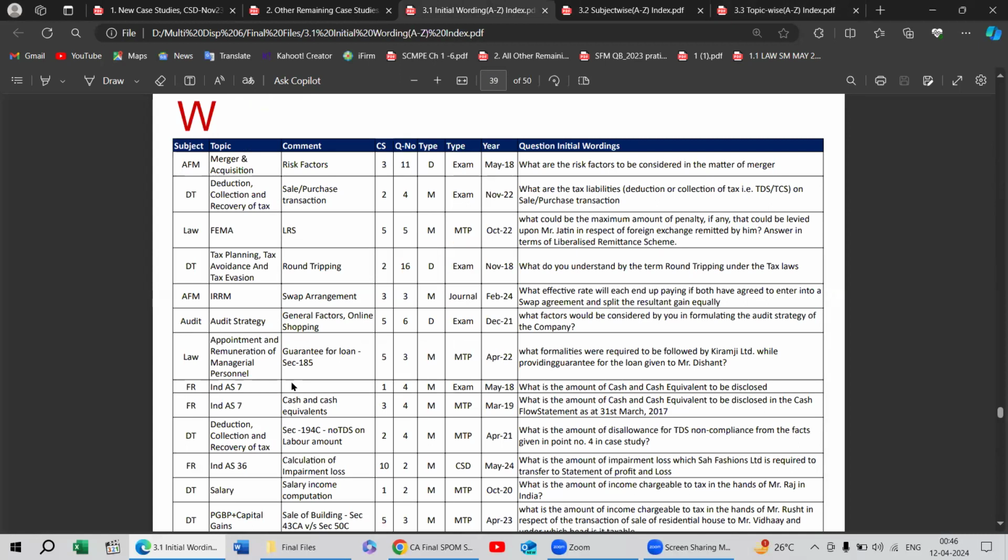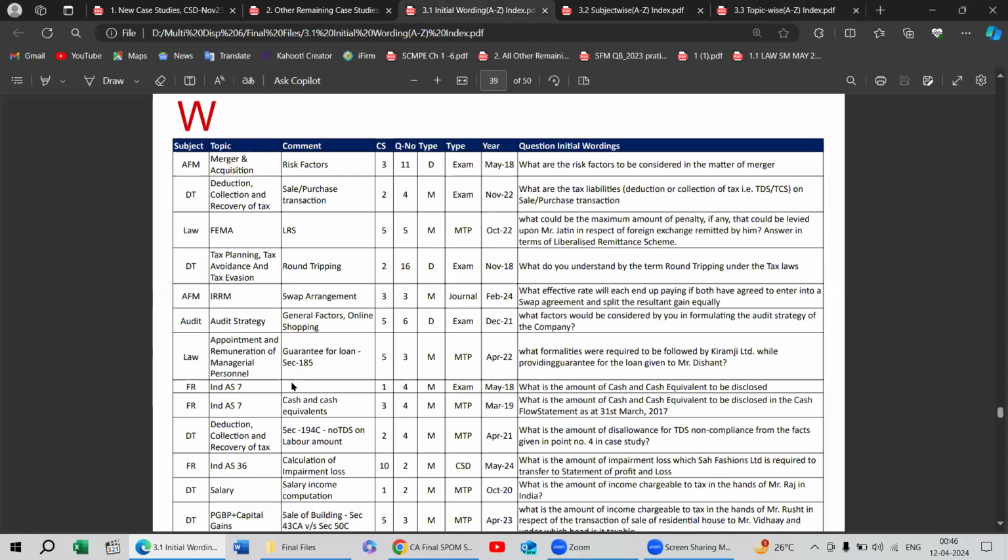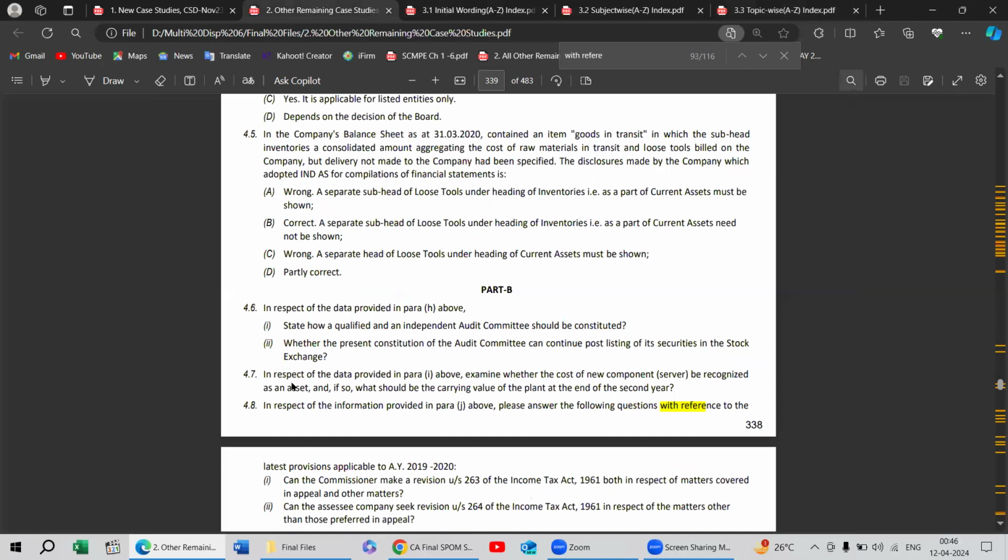Because the subject wise index and then the topic wise initial wording index will save your time, and if you are not sure about the subject, then just move on to the initial wording index and you can save your time, precious time, because here, as I explained, you can save your time.